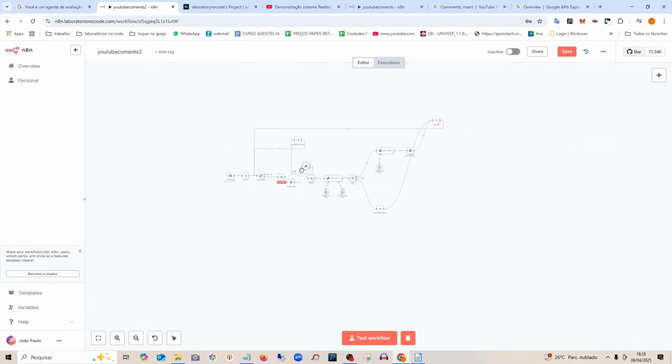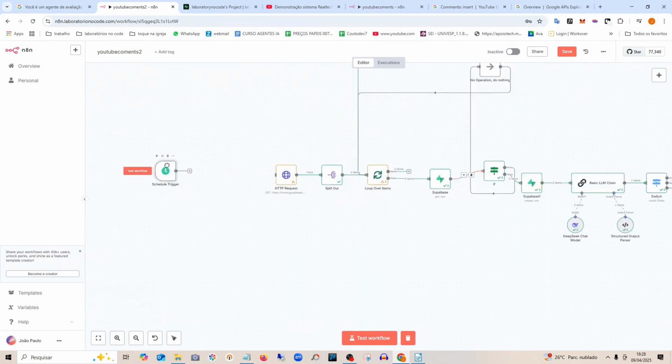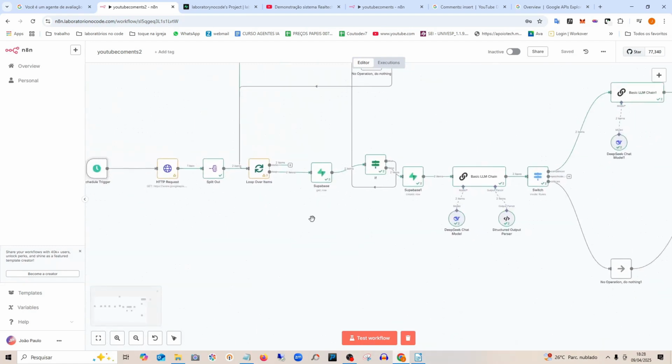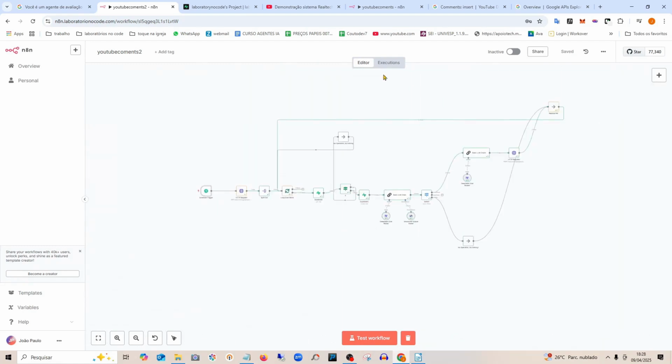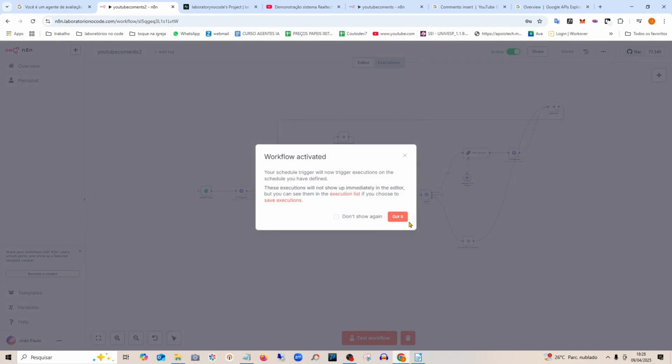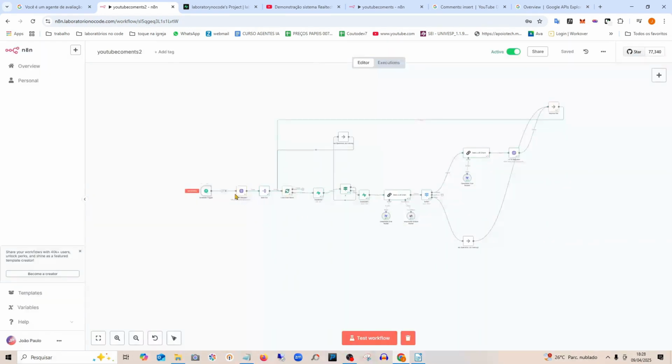Here it is. Every 5 hours, check if there's a new comment and process it. So I need to place this scheduling node, so it stays connected here automatically. I'll save it. And if I wanted to start working, from now on I have to activate it. If I leave this flow active, every 5 hours it will check on my YouTube channel to see if there are new comments, and it will perform all this processing here.